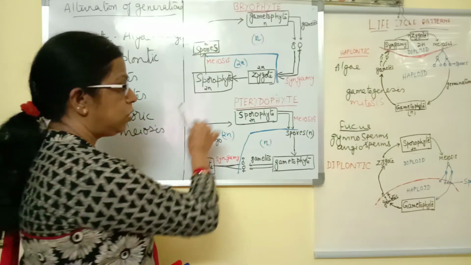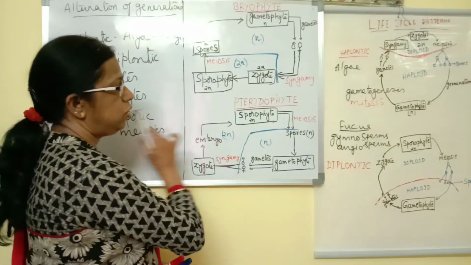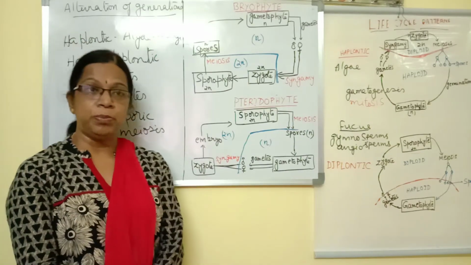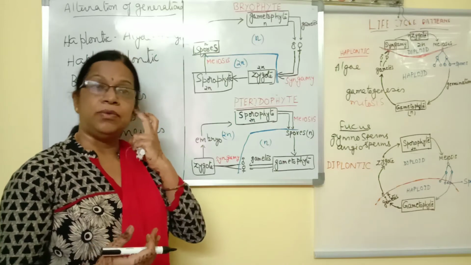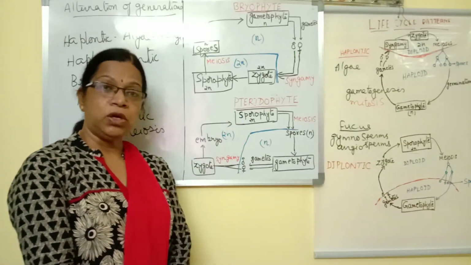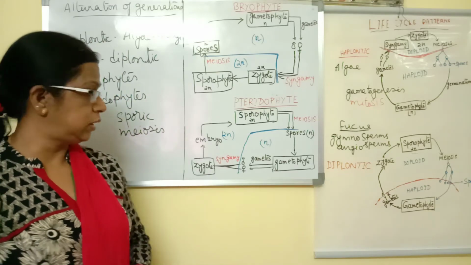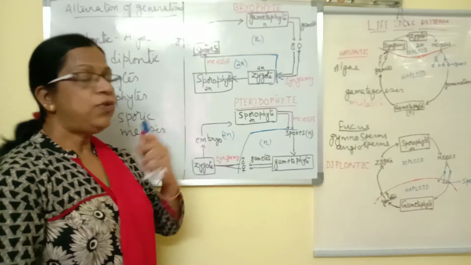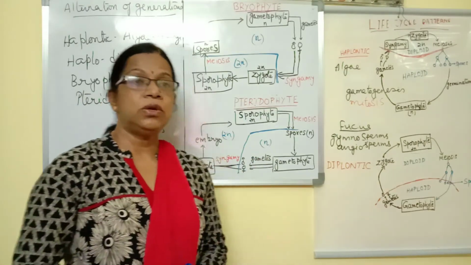Syngamy and meiosis must take place. And here also in pteridophytes we find it is haplodiplontic because haploid and diploid stages are equally well developed. We know in pteridophytes, the sporophyte is well developed. It is tracheophytic also. It has a vascular tissue system. And the gametophyte is a prothallus. It shows a thallus-like structure and it is non-vascular in nature.